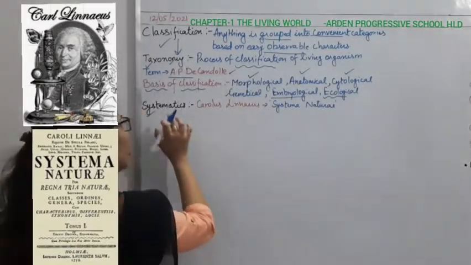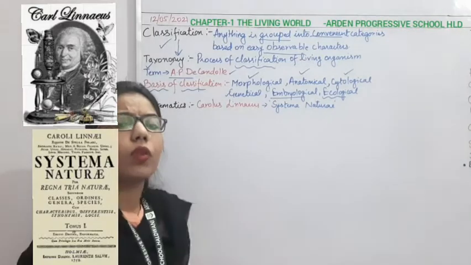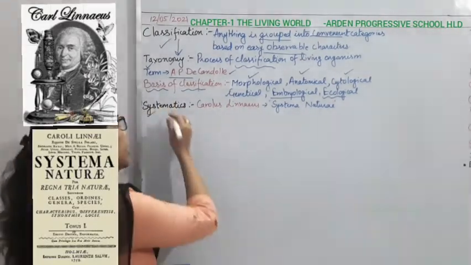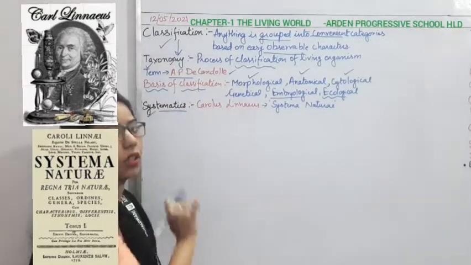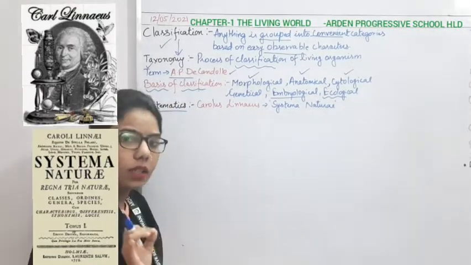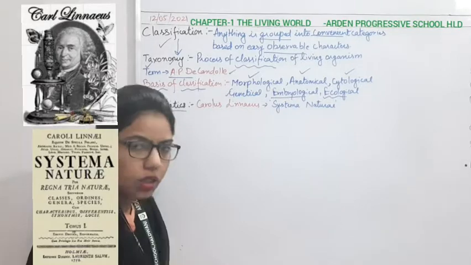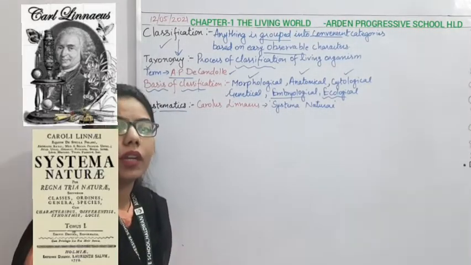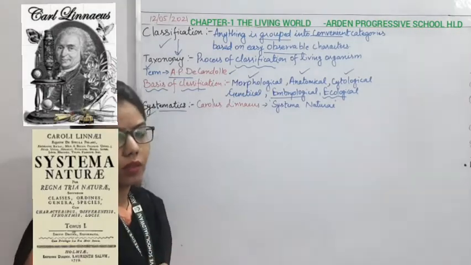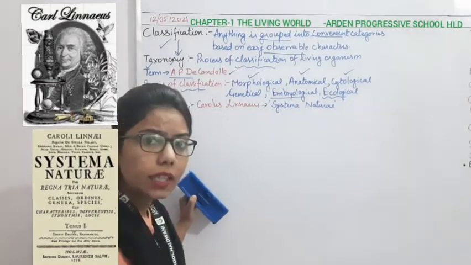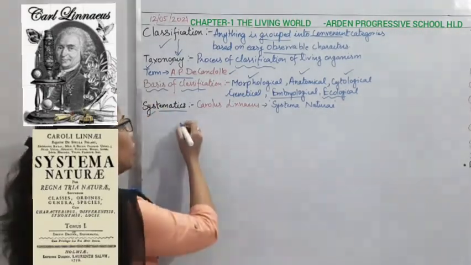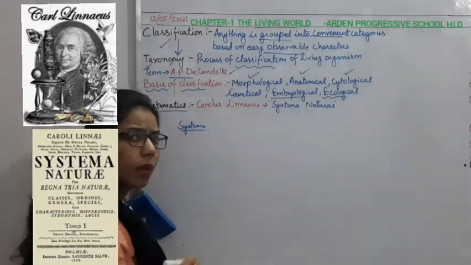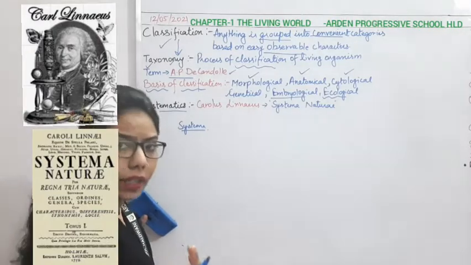Now, what do you understand by systematics? Systematics is again a type of classification, but this word comes from the Latin word systema, which means in a systematic manner.